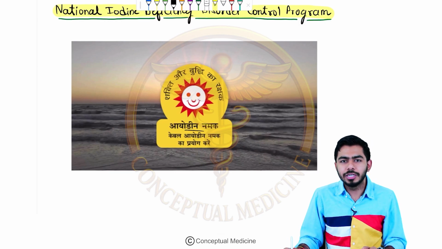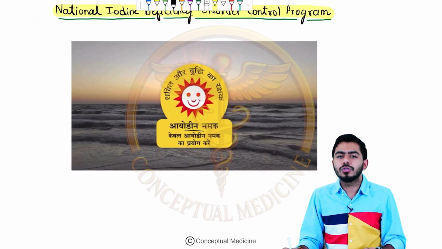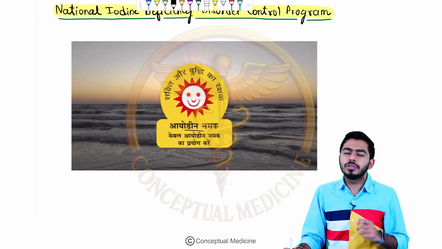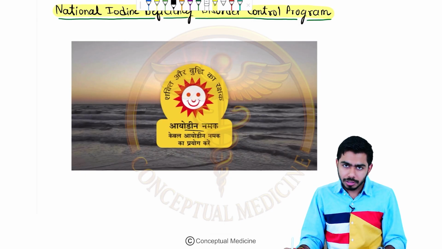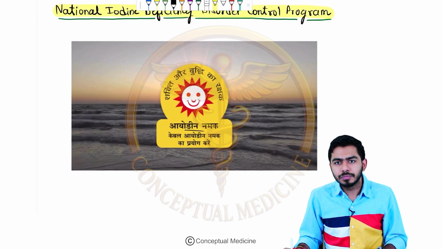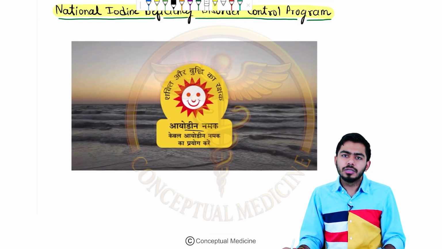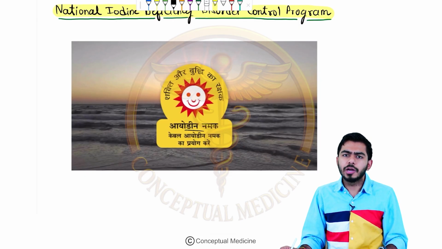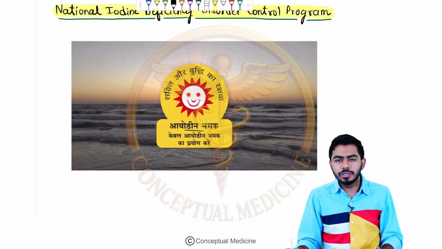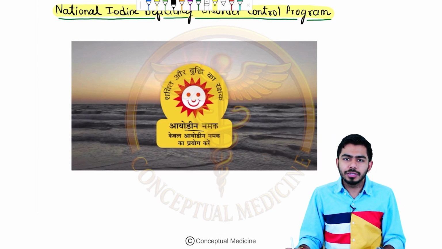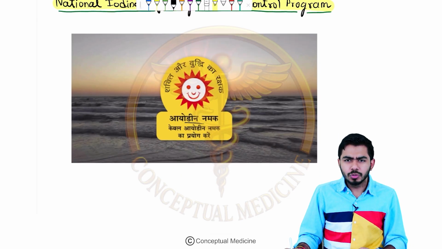Why is it so? Because in India it was seen that there was a deficiency of iodine which was causing goitre. There were so many cases of goitre, especially in poverty-hit areas. So that's why they have used this particular logo, and they have increased the production of iodized salt. And they are saying Shakti aur Buddhi ka Rakshak, so it is protective for the strength and the wisdom of the person. So that is about the logo which you might be asked.